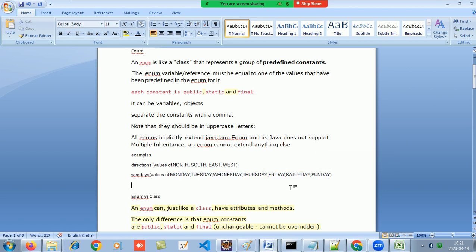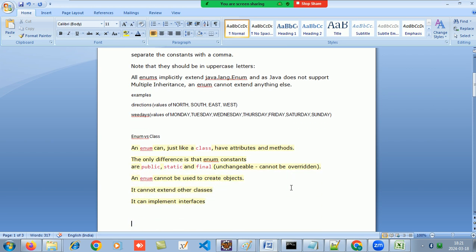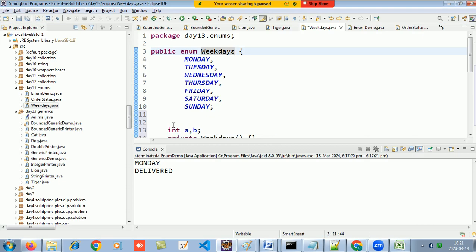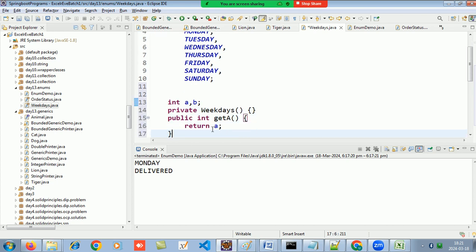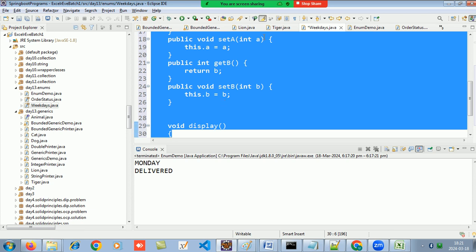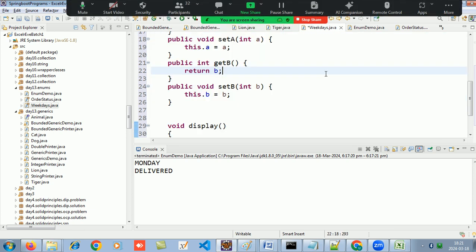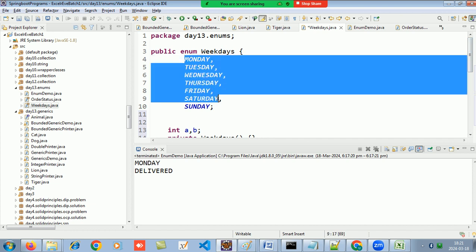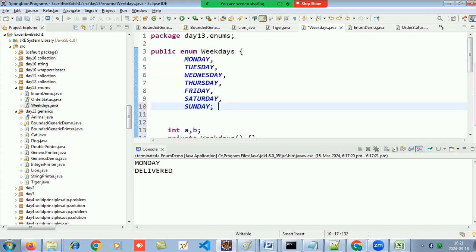Now what is the difference between an enum and a class? An enum, just like a class, has attributes and methods. As I mentioned over here, an enum can also have attributes. These are enum attributes, these are enum methods, getters, setters, display. So an enum can also have all that stuff. And those at the start are your constants. Remember these, these are your enum constants.